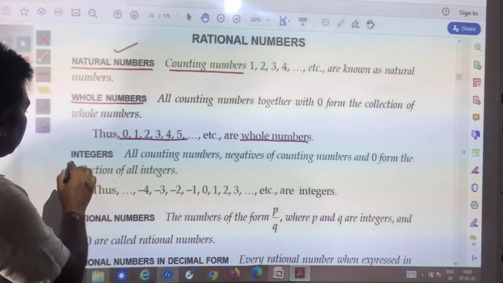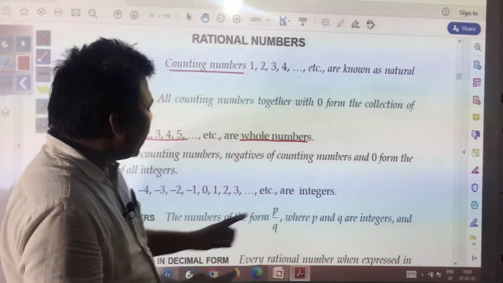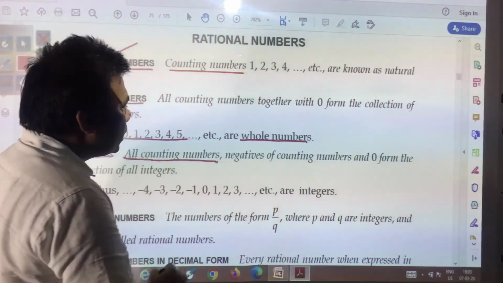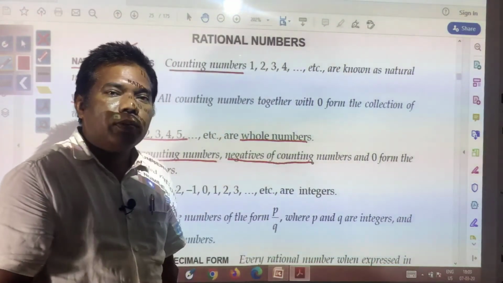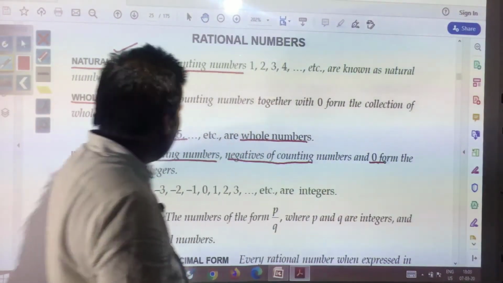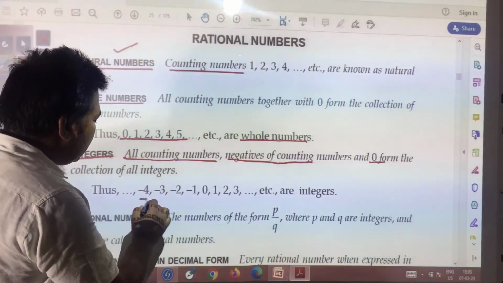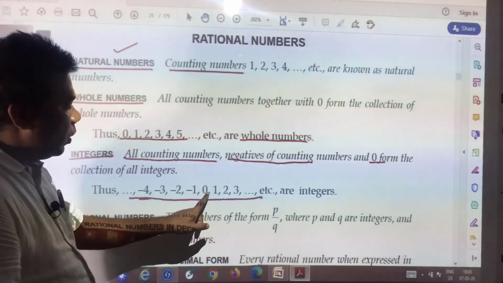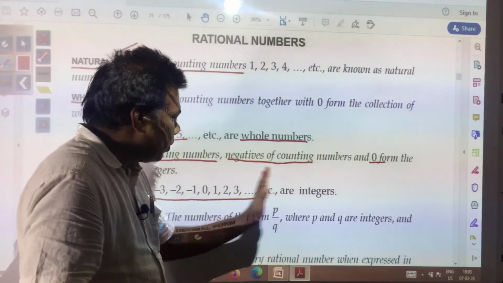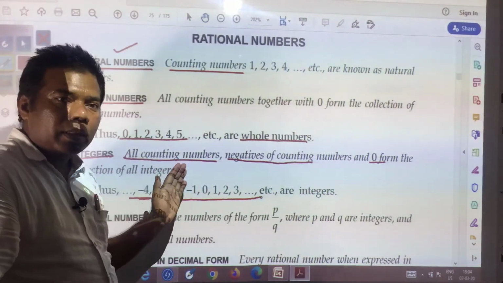Then you have integers. All counting numbers, negatives of counting numbers and 0 form the collection of all integers. That means all counting numbers, negative counting numbers, meaning minus 1, minus 2, minus 3, minus 4, minus 5 and so on, along with 0. This makes the collection of all integers. Here you can see the example: 0, positive counting numbers and negative counting numbers. Positive counting numbers start with 1 to infinity, negative counting numbers go from minus 1 to minus infinity.